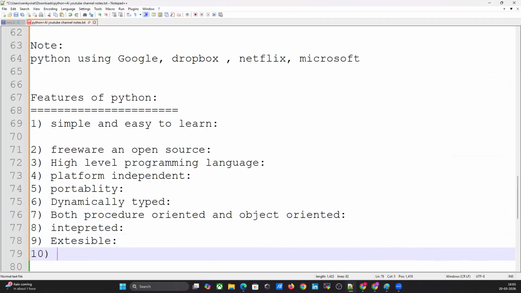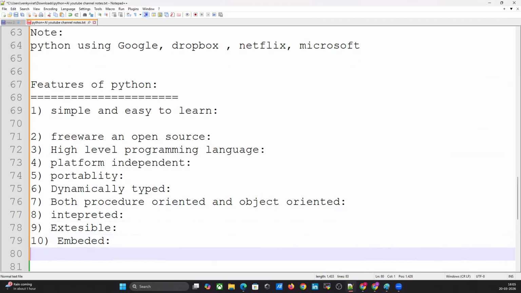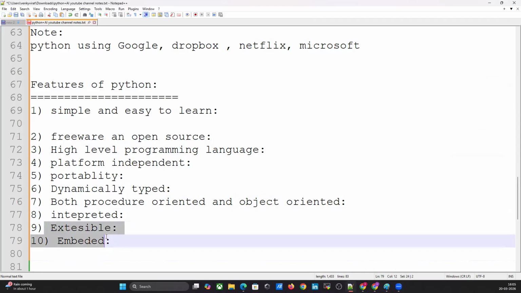Tenth feature, the last one, embedded. What is embedded? We can use Python programs in any other language's programs. That means we can embed Python programs anywhere. I will explain extensible and embedded in detail when we start the real programs.